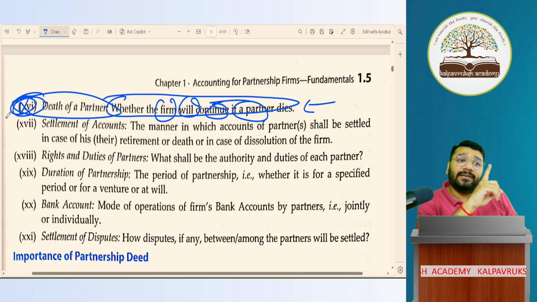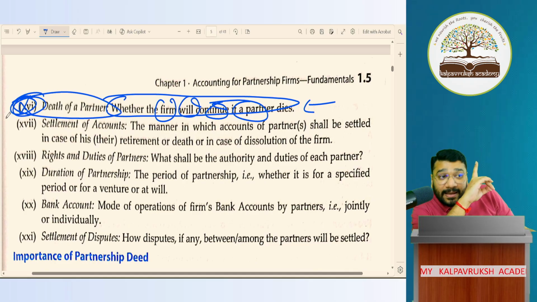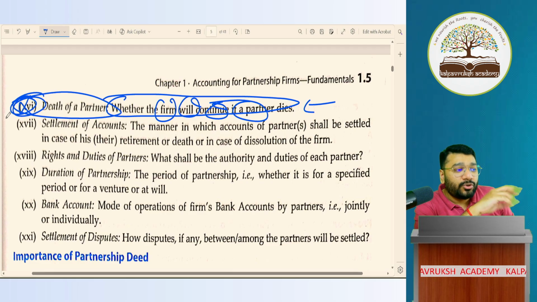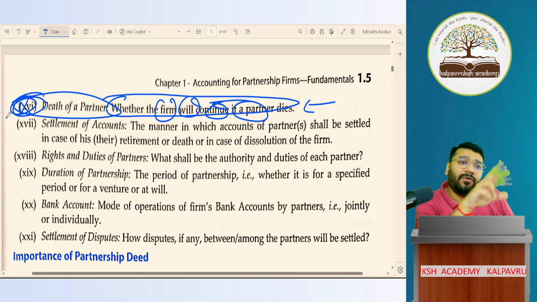Indian Partnership Act, 1932, old law, old situation. At that time they created one law telling that if a partner dies and if the 16th clause is not there, the firm has to close.